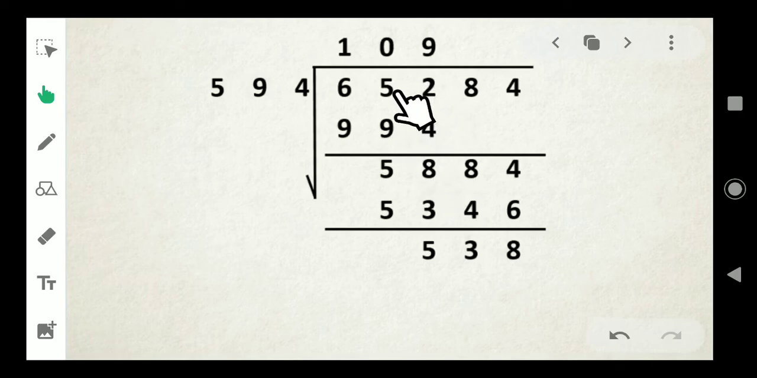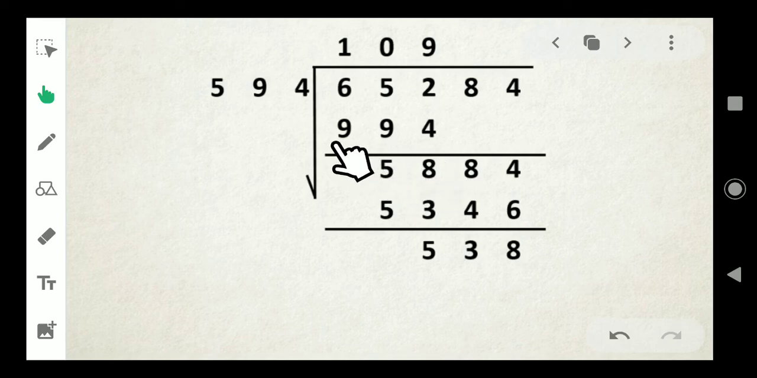Here only 4 is there. 4 minus 9 is not possible. So borrow 1. Here it will become 14. 14 minus 9 is 5. Here 5 minus 5, no? 0. Don't get confused. This is 5. 594 into 1 is 594 itself. So we get 58 only.